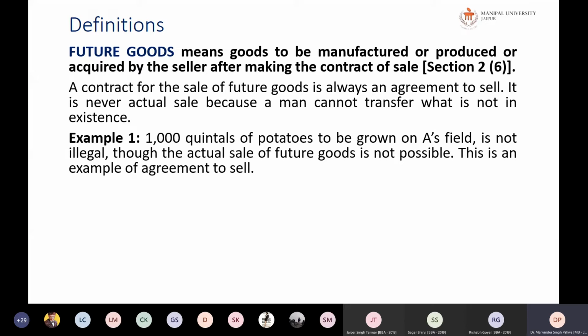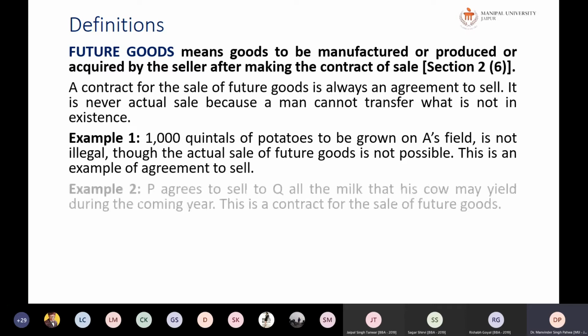But in the case of future goods, there is a possibility that the things will happen. 1,000 quintals of potato can be grown on A's field, and it is not illegal, though actual sale of future goods is not possible because the goods are not in existence. So this is an example of an agreement to sell.